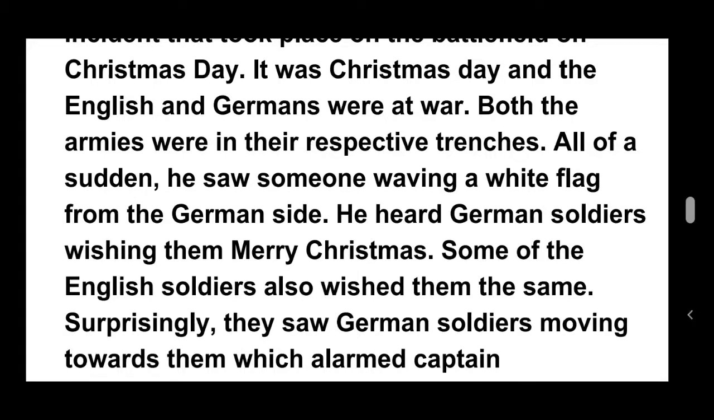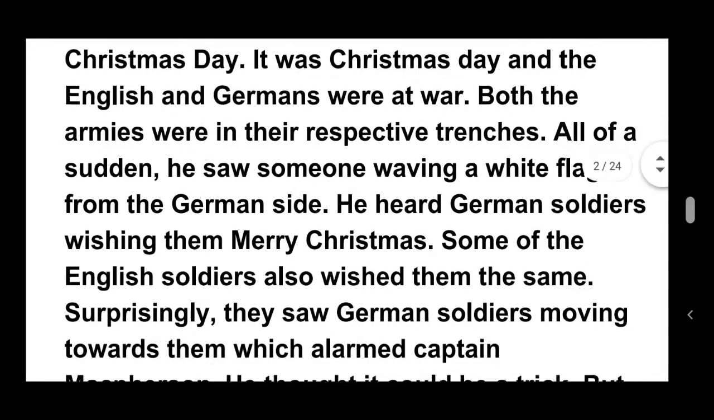So all of a sudden he saw someone waving a white flag. Here the white flag shows the peace between the German and the British armies. He heard German soldiers wishing them Merry Christmas. So here the German soldiers were the first to wish the British soldiers Merry Christmas, and immediately the English soldiers also wished them the same.